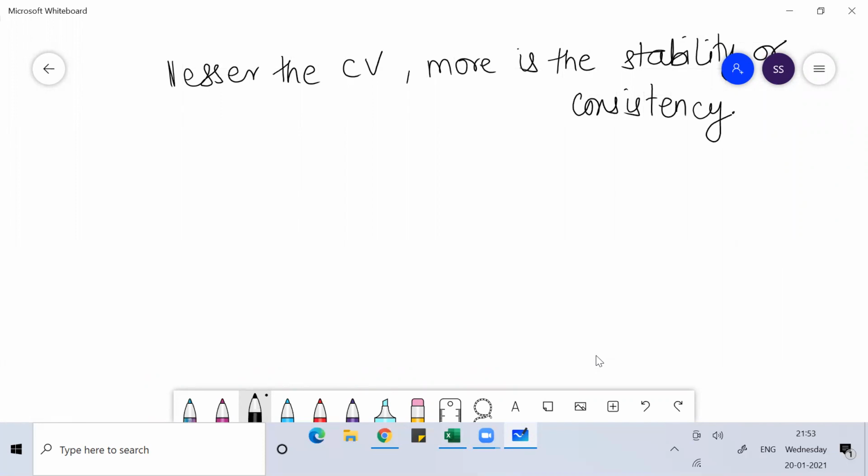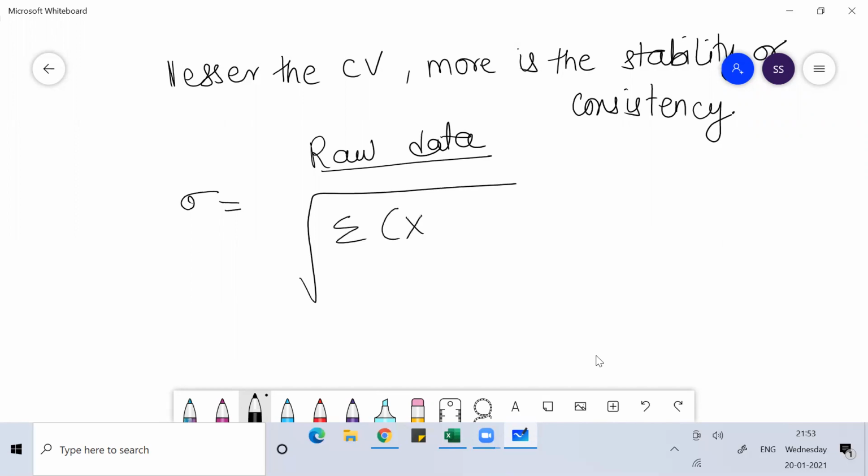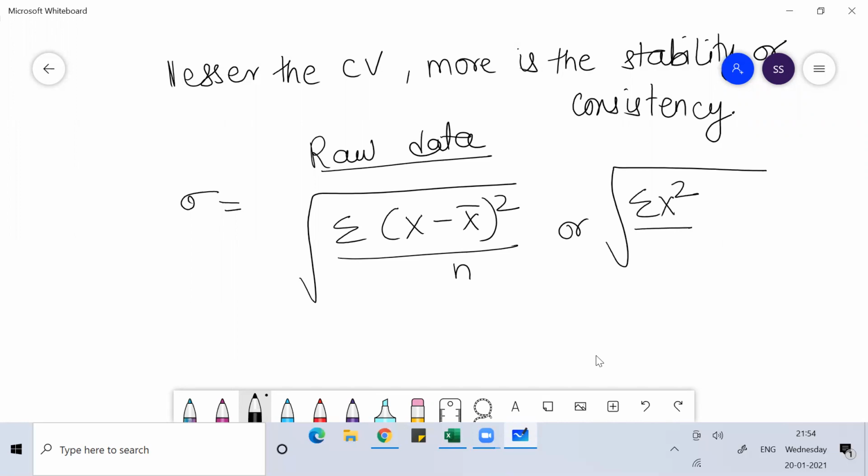So when I talk about standard deviation, I represent it with sigma. If you understand here, raw data is given to you. So for the formula of standard deviation, I can either use the square root of summation of (x minus x bar) whole square by n, or I can use another formula, the square root of summation of x square by n minus x bar square. I can use either of the two formulas and I'll get the value of standard deviation, because this is raw data.